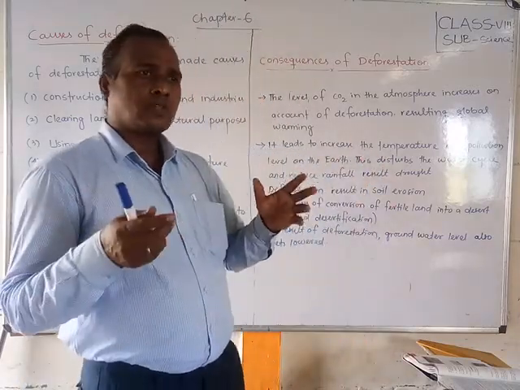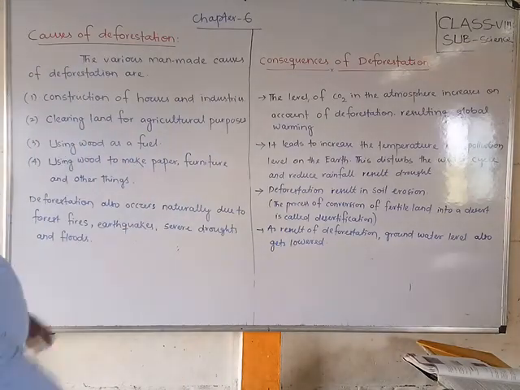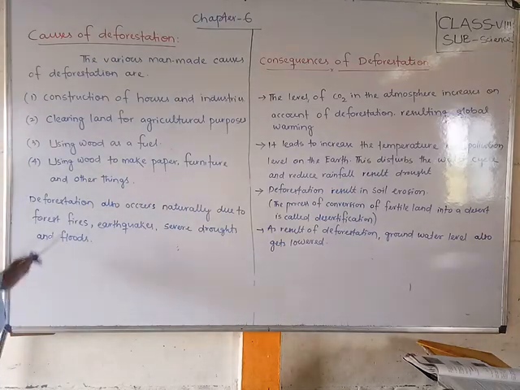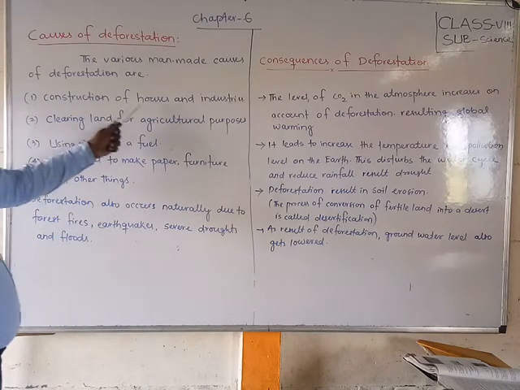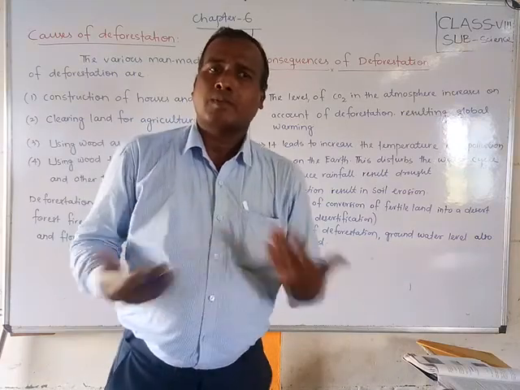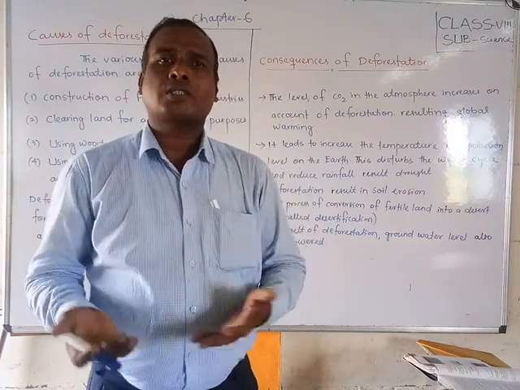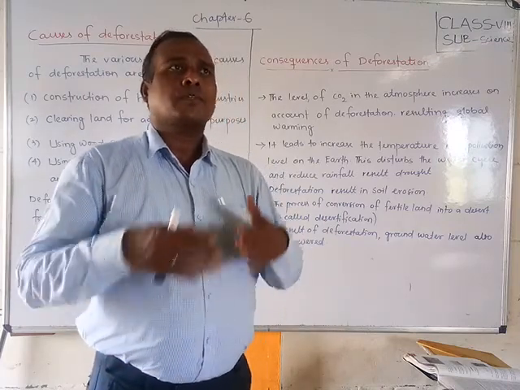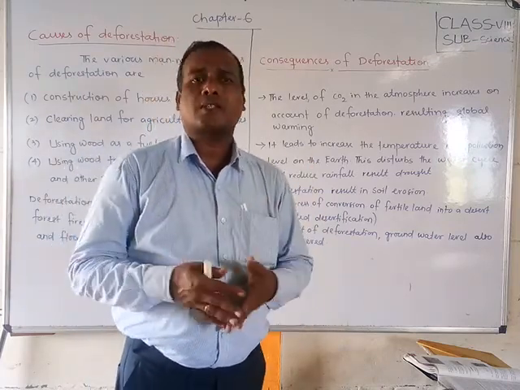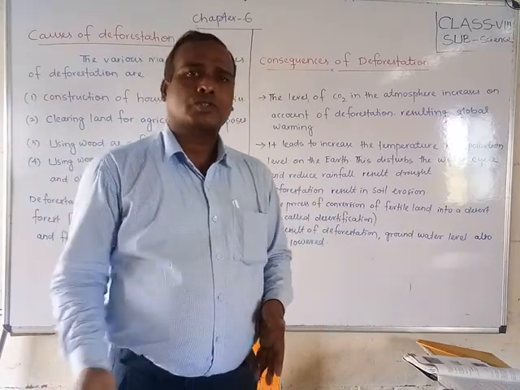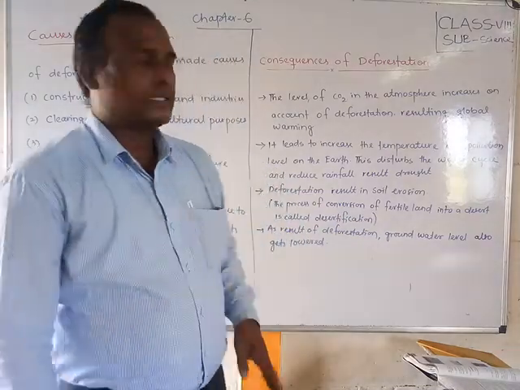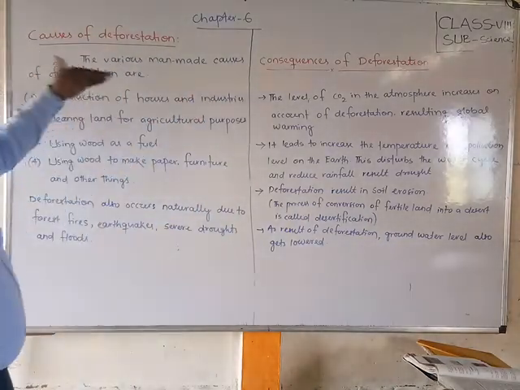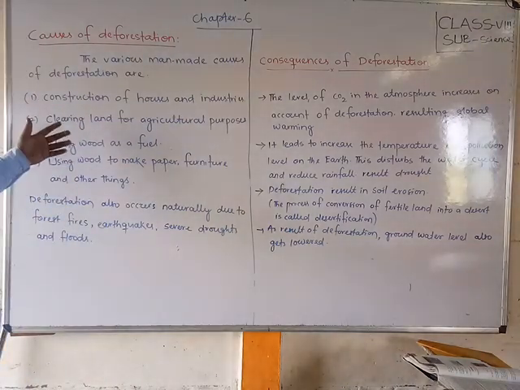What are the main points we have to discuss? Construction of houses and industries. These are the sub points. If the population increases, they need houses, so more area and more place are required, and for house construction we depend on wood and cut the trees. Day by day, the number of houses and industries is increasing.